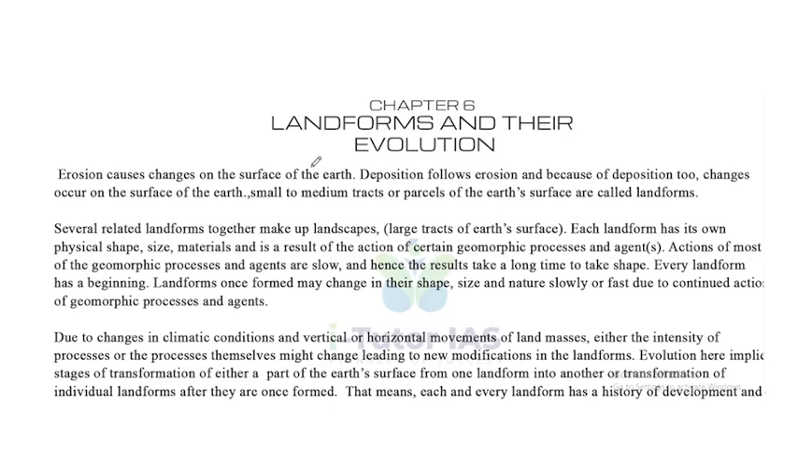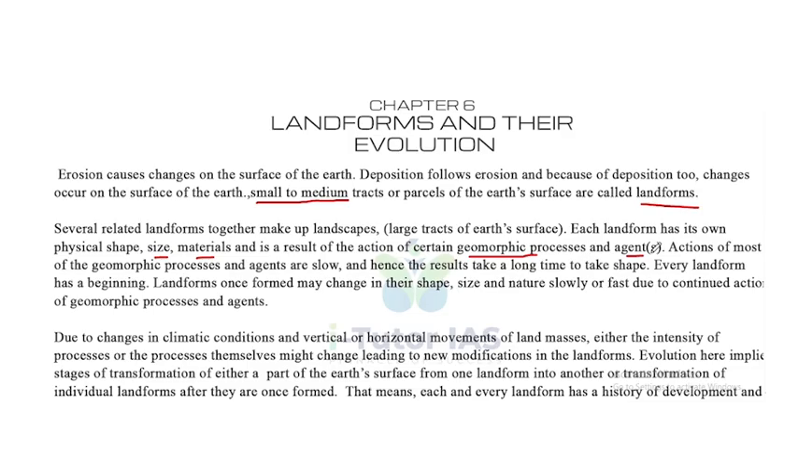Erosion causes changes on the surface of the Earth. Deposition follows erosion, and because of deposition too, changes occur on the surface of the Earth. Now, what are landforms? Look at this definition. Small to medium tracts or parcels of the Earth's surface are called landforms. Several related landforms together make up landscapes. Each landform has its own physical shape, size, materials, and is a result of the action of certain geomorphic processes